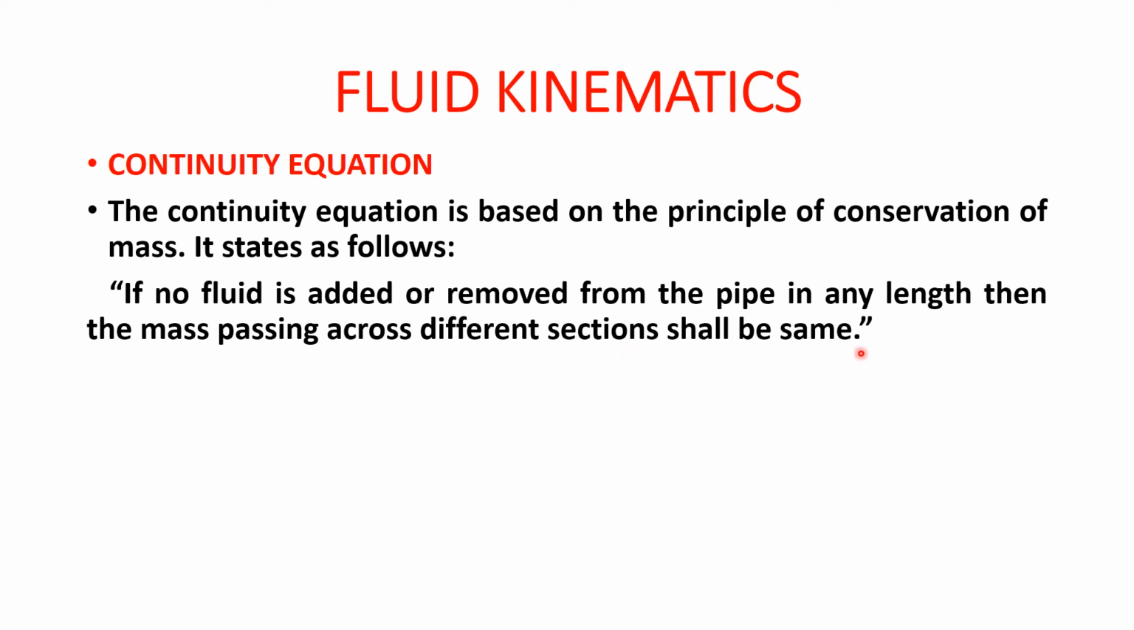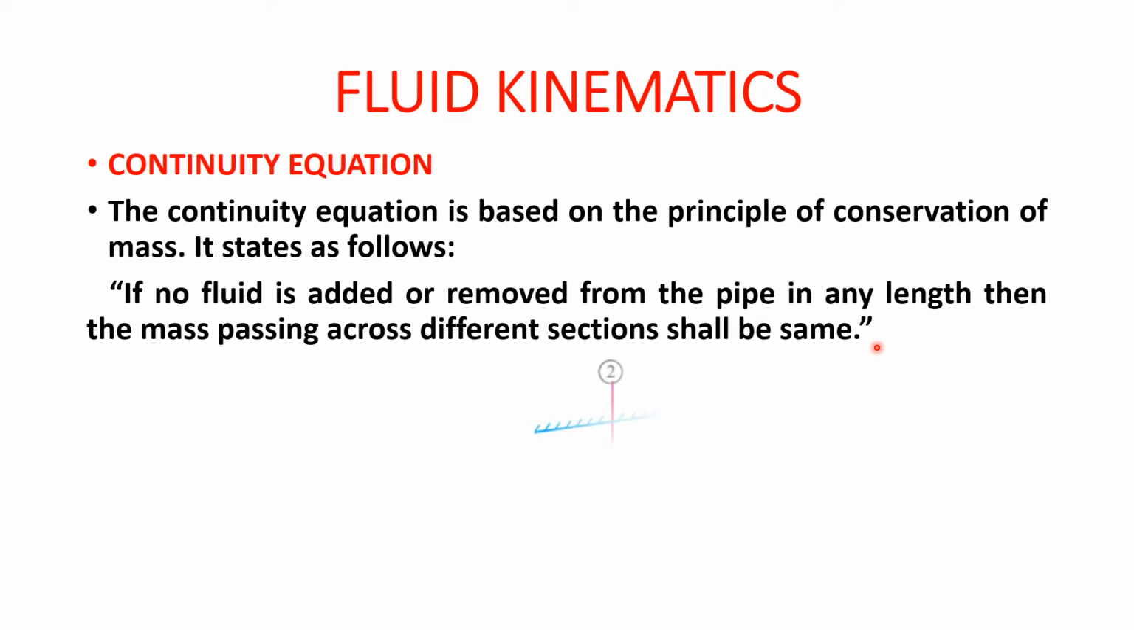That is, if no fluid is added or removed from the pipe in any length, it means the water or the fluid is entering at one end and coming out from the other end. Then it is expected that the mass of the fluid flowing across different sections will be the same. As I explained, if area is more, velocity will be less. If area is less, velocity will be more.